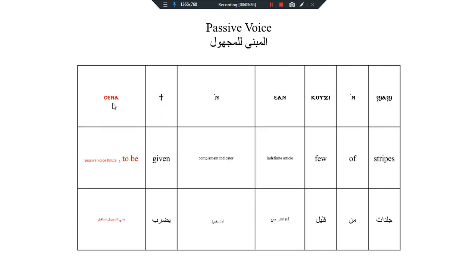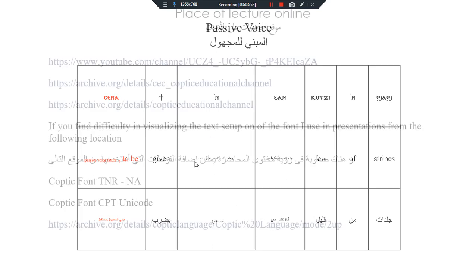In future, sina ti in han koji in shash, to be given a few lashes. So given is a verb, it remains the same, and we added before it sina. You will be given, or would be given for him, a few lashes.